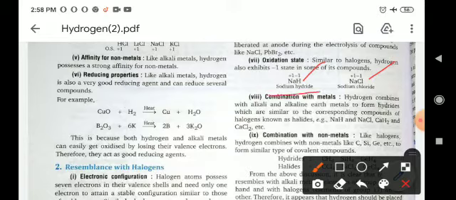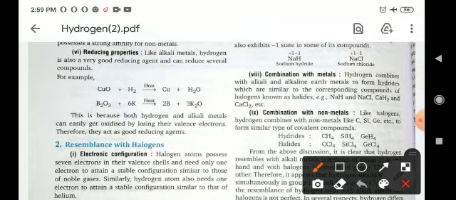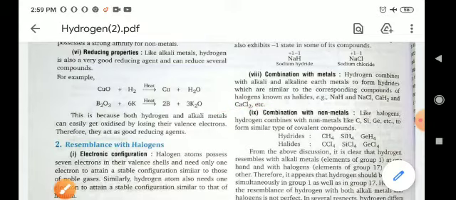Take sodium hydride, a metal hydride, in which hydrogen is present in a negative oxidation state. Like that, in a halogen's metal compound, sodium chloride, chlorine also has a minus oxidation state, meaning both halogen group elements and hydrogen show a negative oxidation state. And combination with metals. Like halogens, hydrogen can also combine with metals and form compounds. It combines with sodium metal to form sodium hydride, and chlorine combines with sodium to form sodium chloride, and calcium hydride, same as calcium chloride.